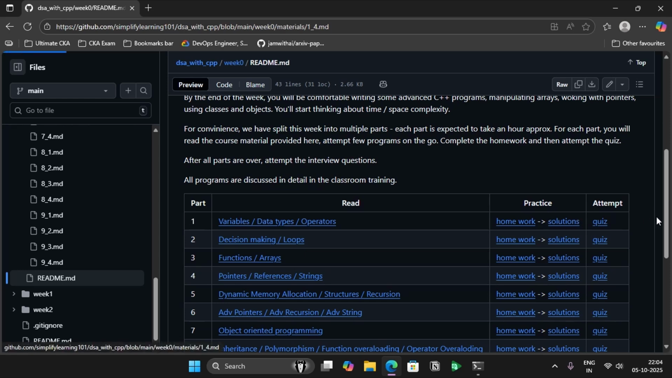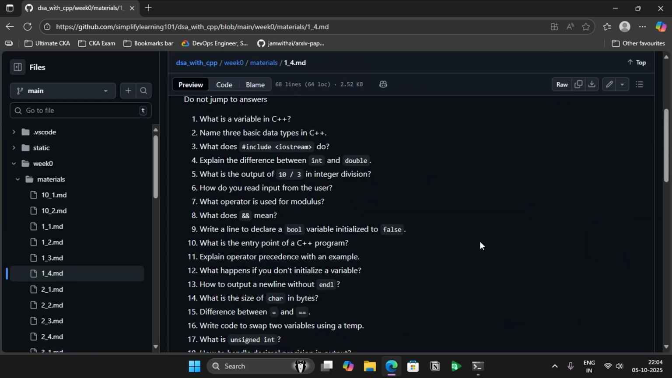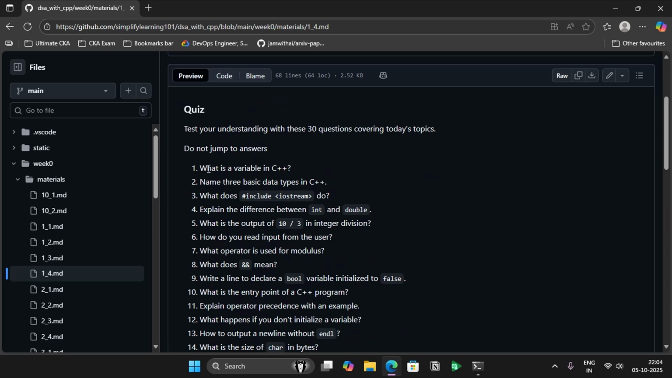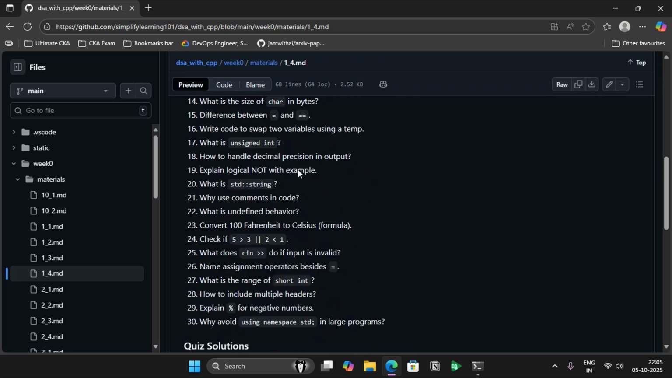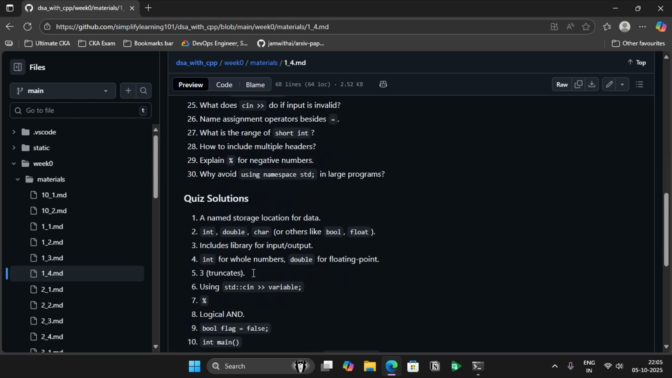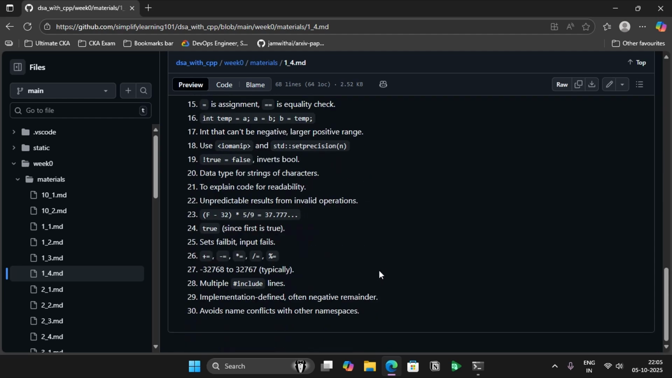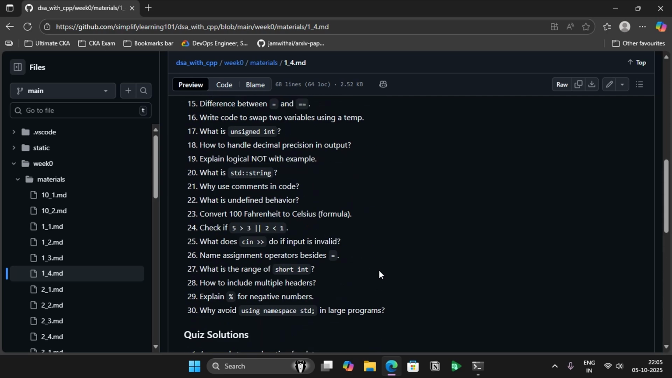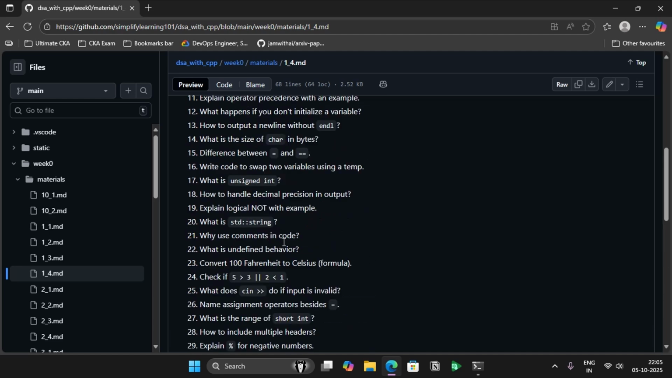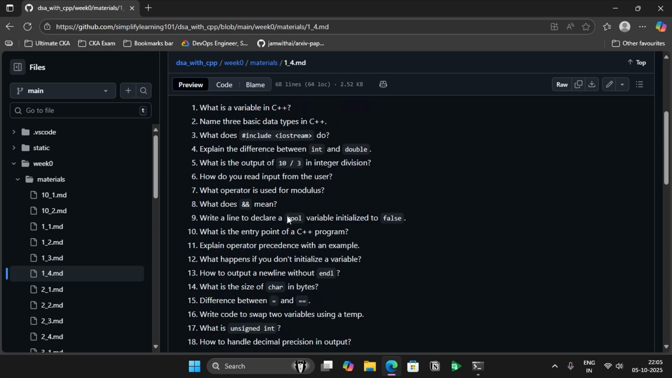Then finally a quiz, just to refresh your knowledge. It talks about what is a variable in C++. Try attempting these 30 quiz questions before you start looking at the solutions. Attempt it, try it out. If you encounter a problem, go back, refresh your C++ knowledge and reattempt it. These should not be problematic for you, because these are all very fundamental things.